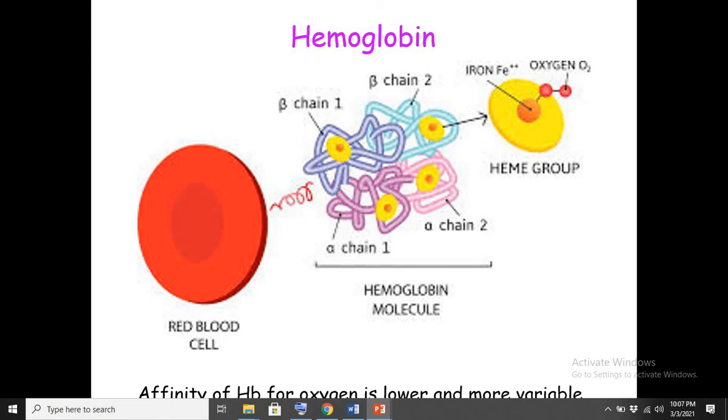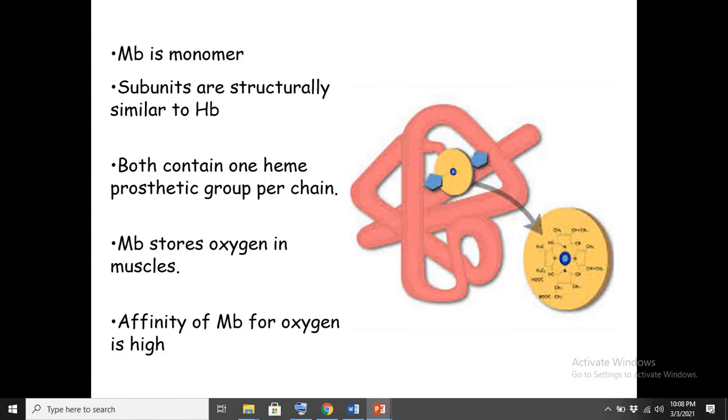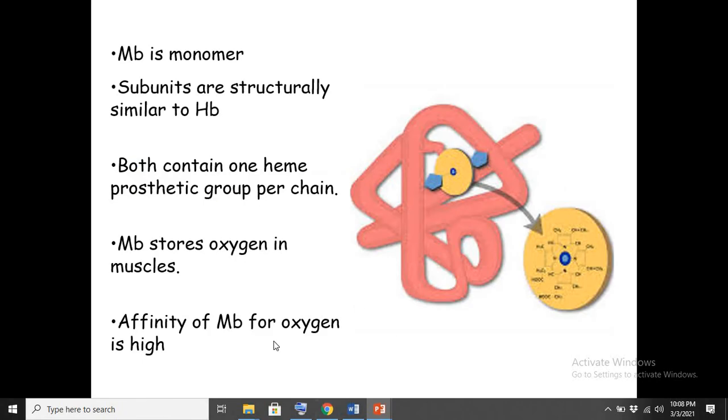Although hemoglobin has the ability, or affinity, to bind with oxygen, this capacity of oxygen binding with hemoglobin is less as compared to myoglobin. I'm sorry, here it should be myoglobin. So now we are talking about myoglobin. Myoglobin has a capacity of binding with oxygen, and this affinity is extremely high.